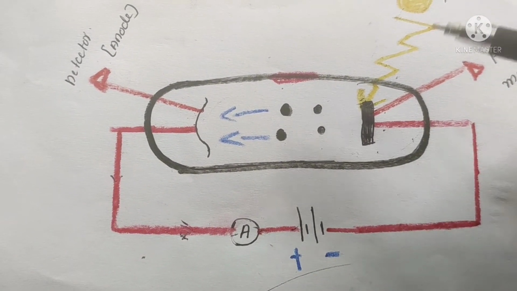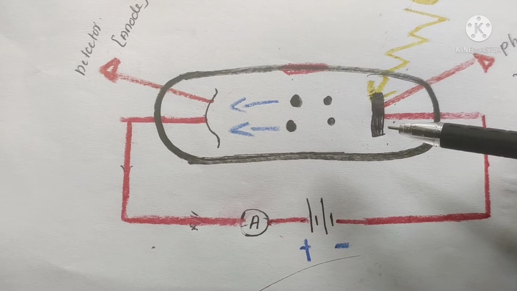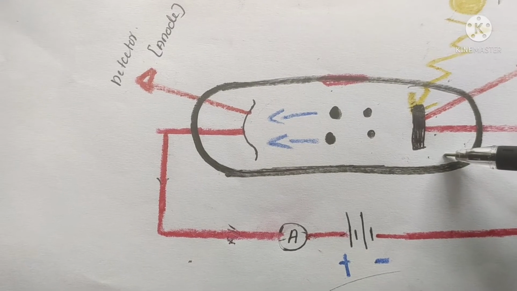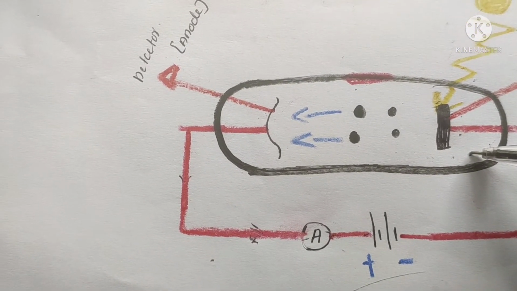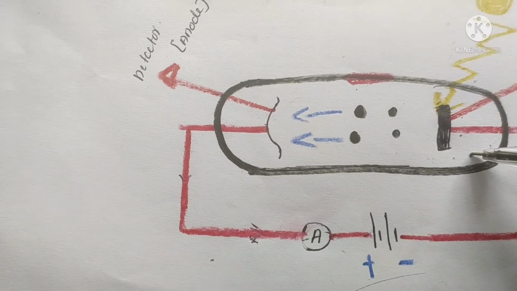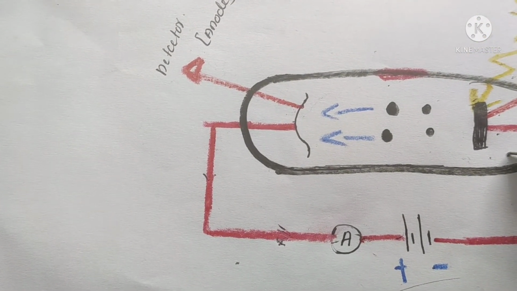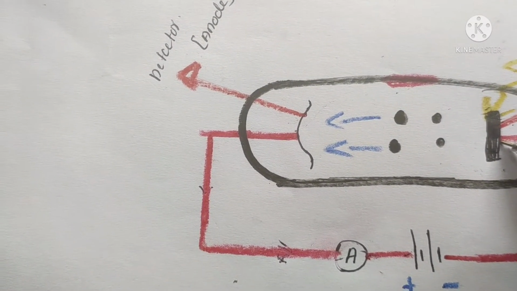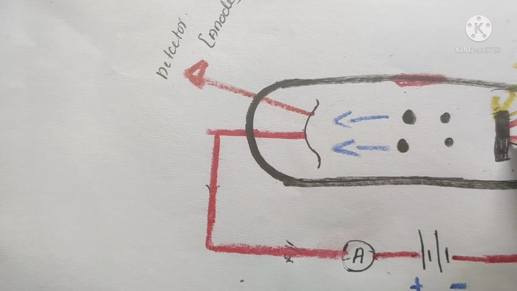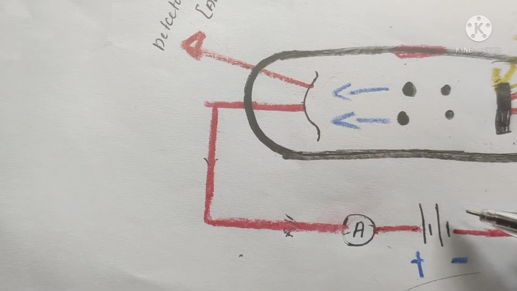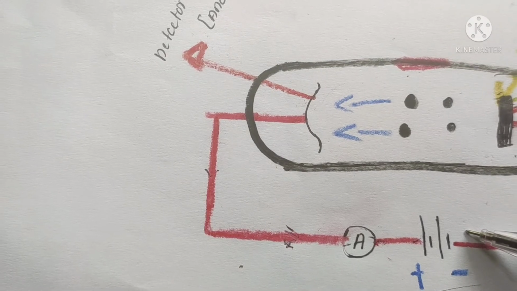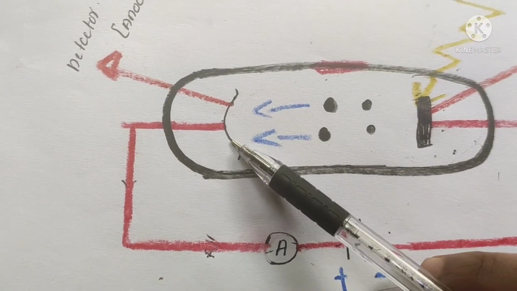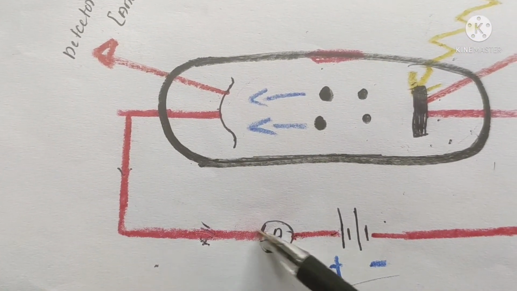The experimental setup for the photoelectric effect is shown in this figure. It consists of an evacuated chamber, and it is coated with a photosensitive metallic surface, that is the cathode, and it is connected with the negative terminal of the battery. Then a detector is connected with the emitter. It is then connected with the positive terminal of the battery.